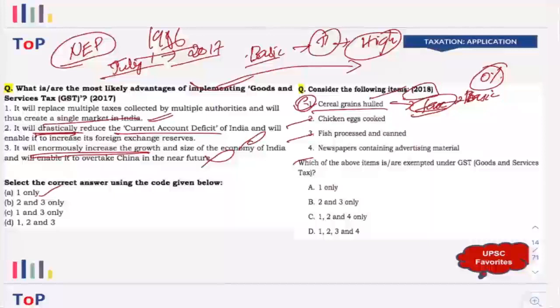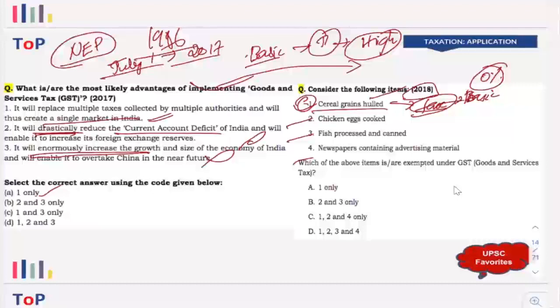Chicken eggs cooked, is it exempted from GST? Fish processed and canned, is it exempted? Then we have newspaper containing advertising materials. Is it exempted from GST? We need to find whether these things are included or not. Now, when it comes to the options, you can see here it is tricky also, right?